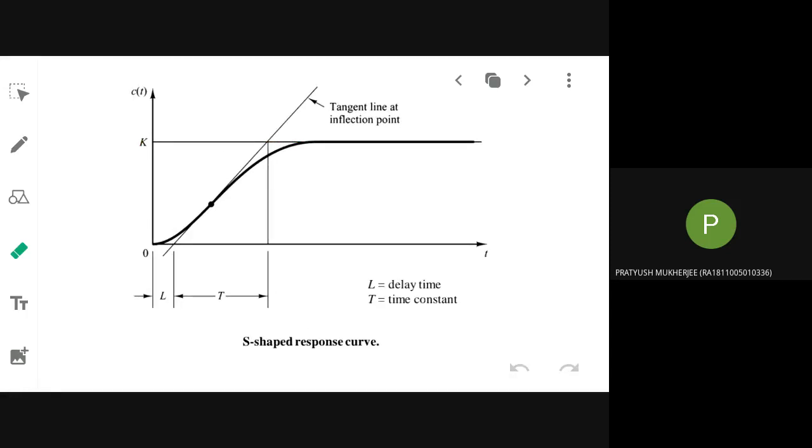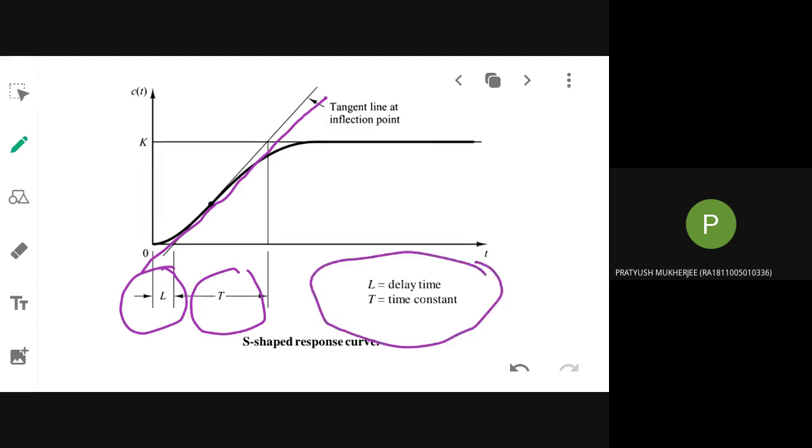If you observe the response, I will draw one tangent line like this. From that you will be observing two parameters from the step response. What are the two parameters that I am observing? To that curve I am drawing one tangent. You know the meaning of a tangent. I will draw it in such a way that it touches the S-shaped curve. Then from that tangent intersecting, I will find two points, L and T. So what do L and T represent?